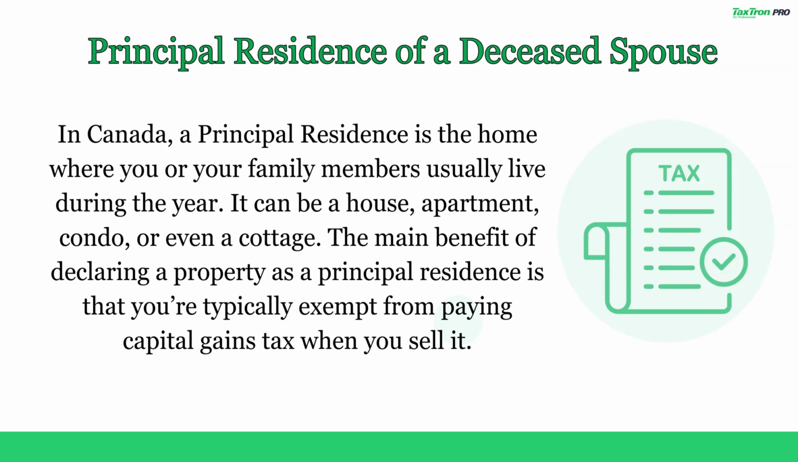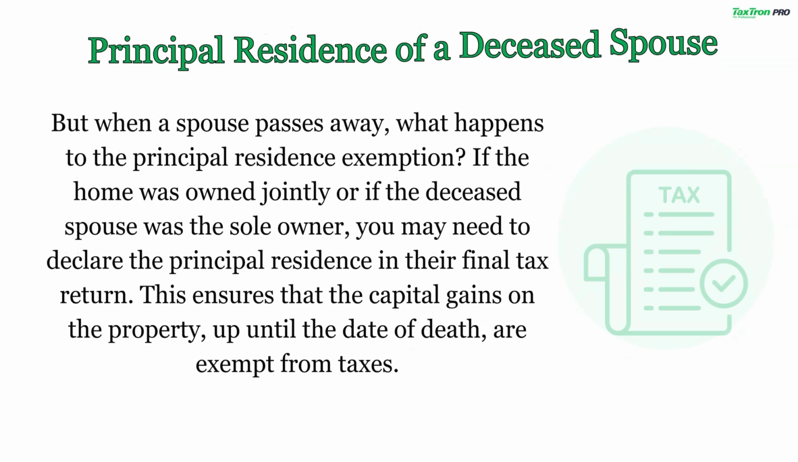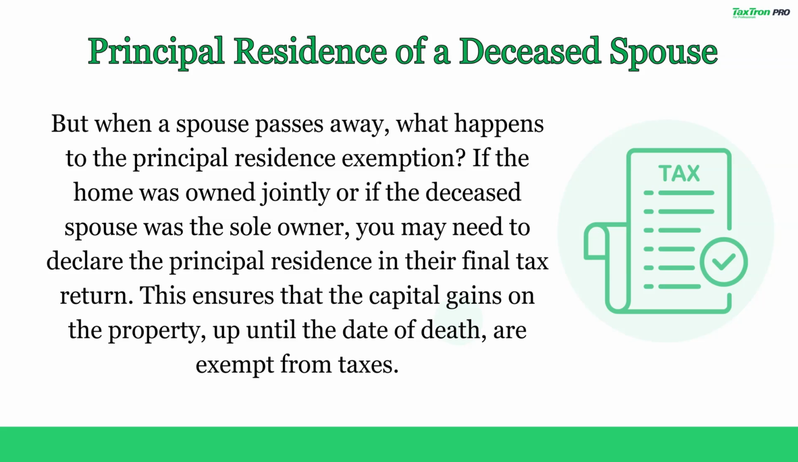The main benefit of declaring a property as a principal residence is that you're typically exempt from paying capital gains tax when you sell it. But when a spouse passes away, what happens to the principal residence exemption? If the home was owned jointly or if the deceased spouse was the sole owner, you may need to declare the principal residence in their final tax return. This ensures that the capital gains on the property, up until the date of death, are exempt from taxes.